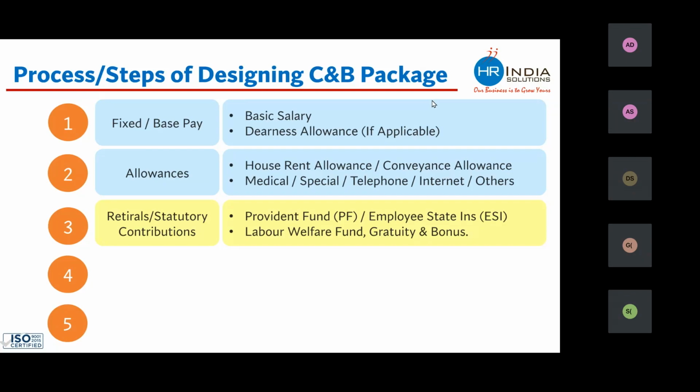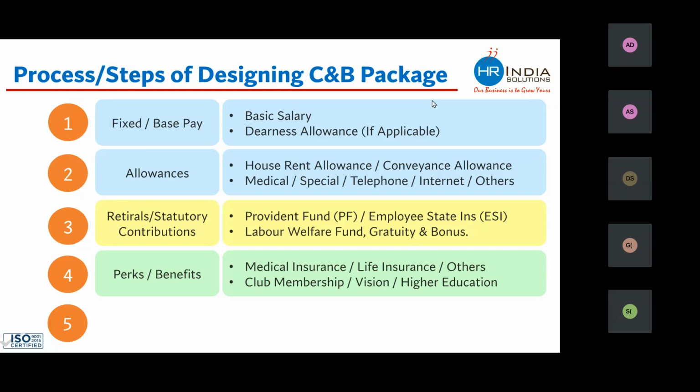Once you are done with these three steps, the fourth step is to add the cost of perks and benefits which your company is providing. If your company is providing any of these benefits, like medical insurance, life insurance, club membership benefit, we have seen that. One slide was an example of benefits. If your company is providing benefits, you can add the cost of those benefits in the CTC in Excel.